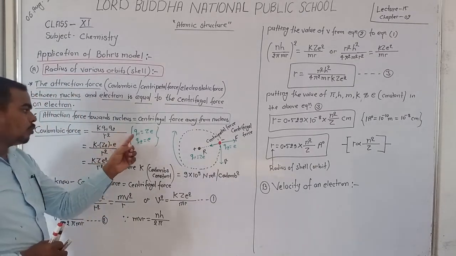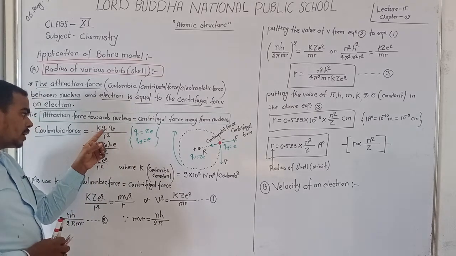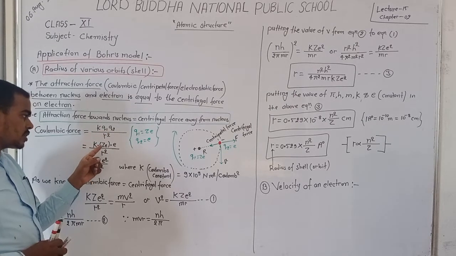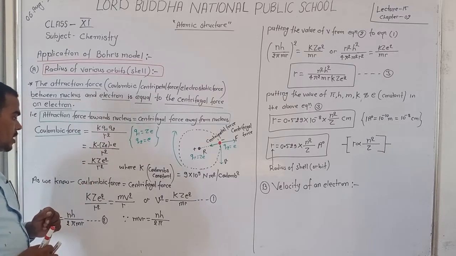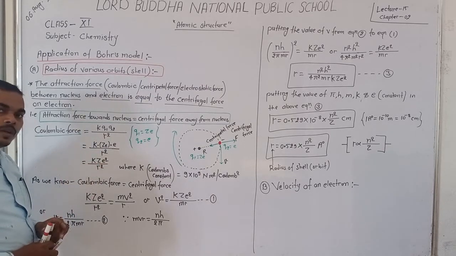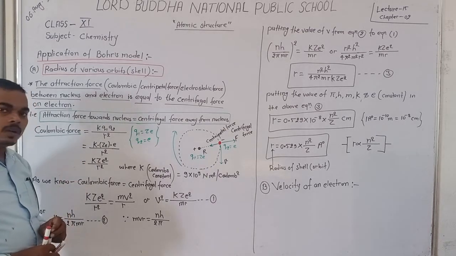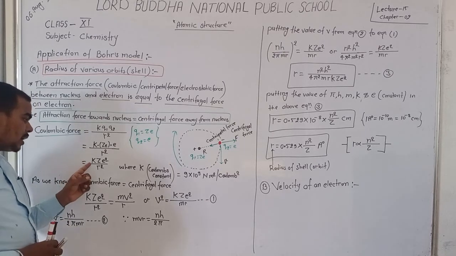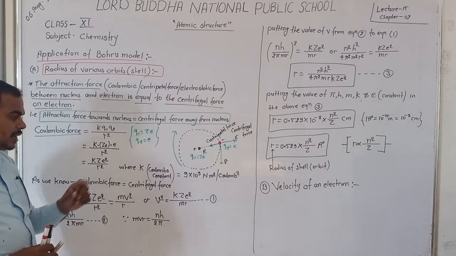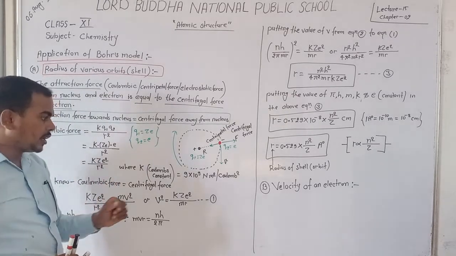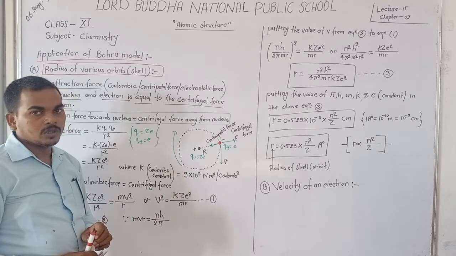You know that Q1 is equal to ZE and Q2 is equal to E. So we put ZE in place of Q1 and E in place of Q2, and we obtain K Z E square upon R square. Here K is a constant known as Coulomb's constant. It has a fixed value, 9 into 10 power 9 Newton meter square per Coulomb square.